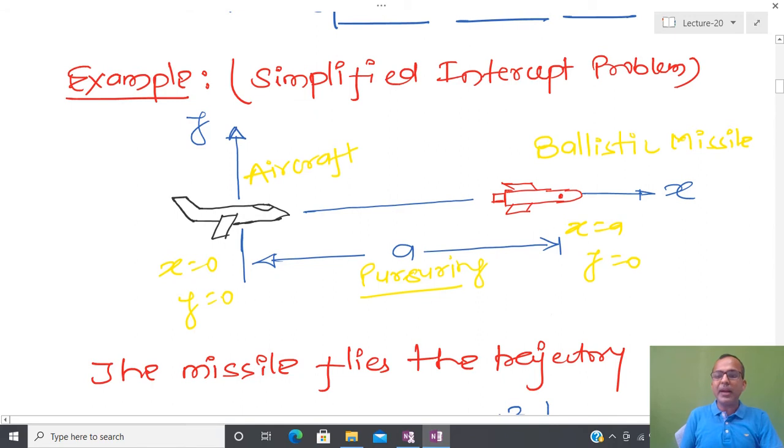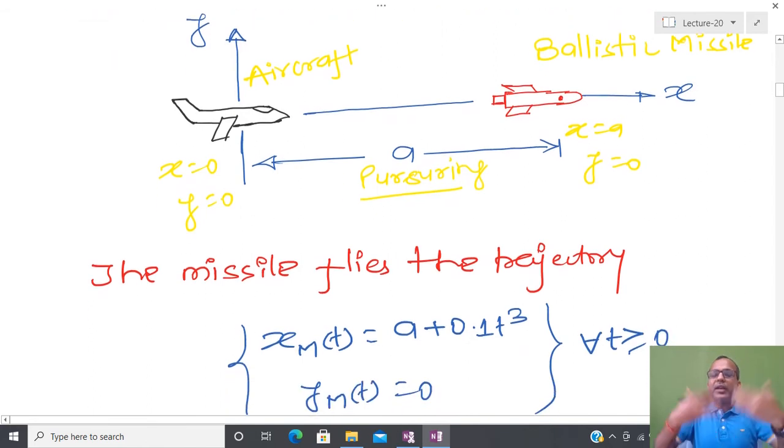In this particular problem, we have an aircraft and we have a certain missile. The missile is located at x equal to a and y equal to 0. It means that both aircraft and missile are moving horizontally. At time t equal to 0, we are assuming that the aircraft is at x equal to 0 and y equal to 0. Whenever we try to pursue a missile, we have to identify the path or trajectory of the missile.